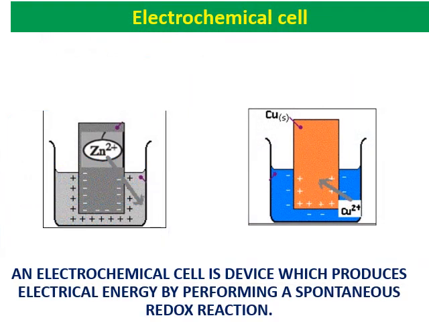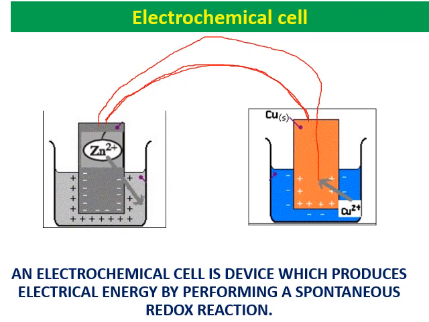Now consider zinc dipped into Zn+2 solution, and copper dipped into Cu+2 solution. When you connect the zinc rod with the copper rod using an external conducting wire, zinc loses electrons and Cu+2 requires electrons. So when zinc loses electrons, they travel through the wire and reach the copper rod. Those electrons are consumed by Cu+2, and copper is deposited on the copper metal rod.